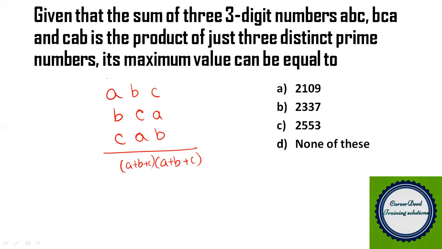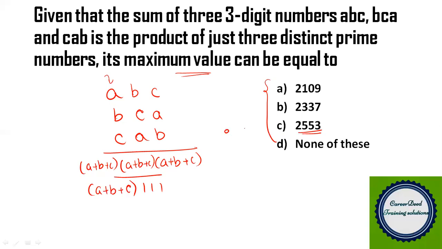When you add the first column, it is A plus B plus C. Again, it is A plus B plus C. So in all 3 columns, you have A plus B plus C common. Now you can write it as 111 into A plus B plus C. So definitely the answer is going to be a multiple of 111. Now you are supposed to find the maximum value in the given options. So we can start from the greater number. What is the greater number here? 2553. So we have to check whether this 2553 is divisible by 111 or not.